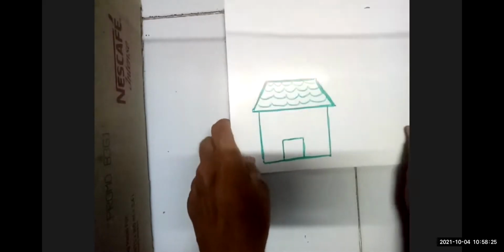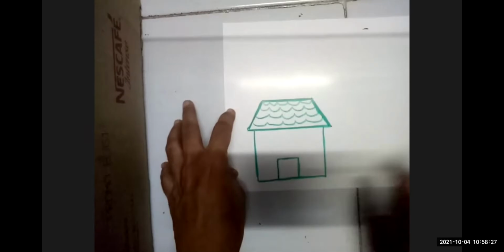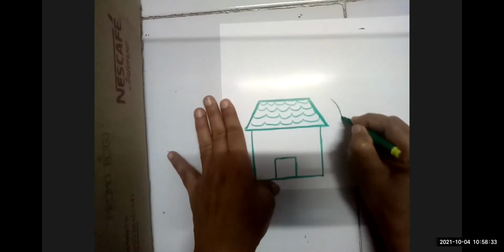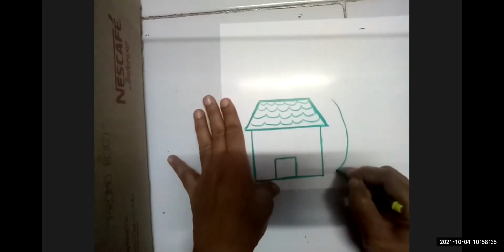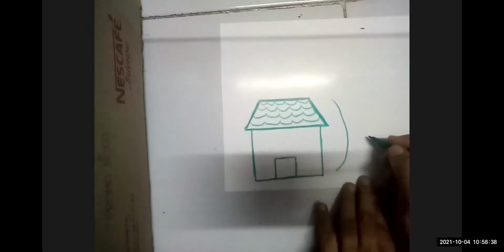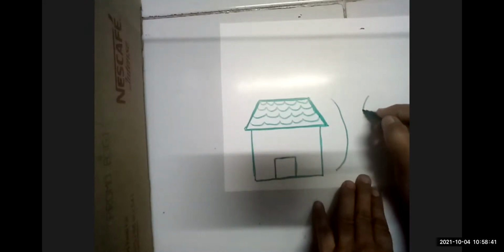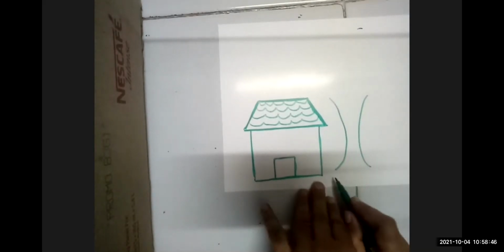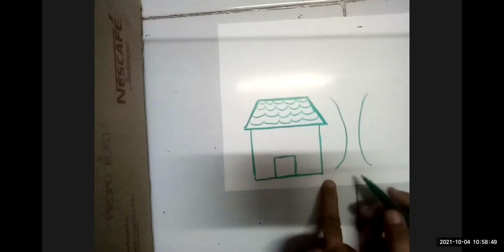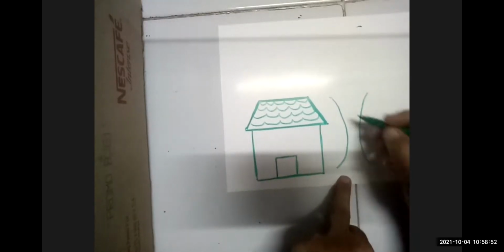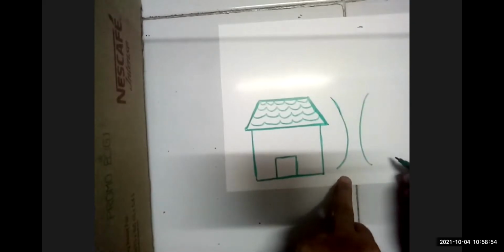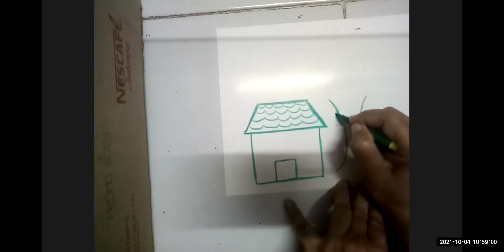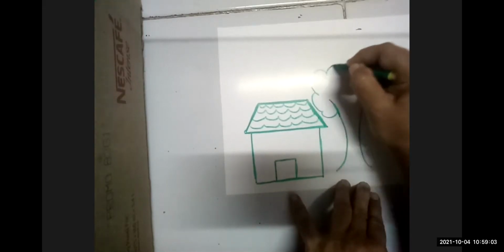Yes, very good. Now we draw here 1, 3. This one. Which line is this also? Curve line. Okay. And here we also draw curve line. Draw all of you. Now, here we draw again curve line.